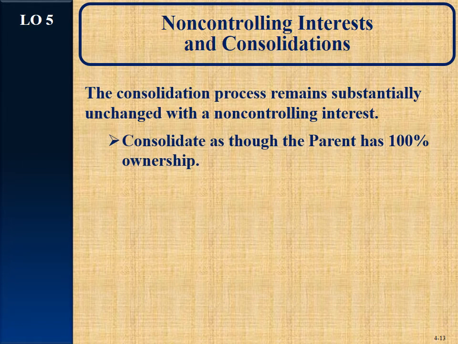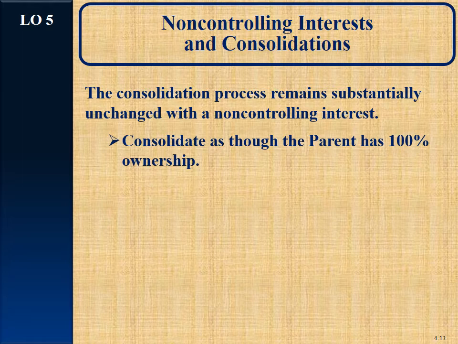All right, so the consolidation process remains substantially unchanged. As I said, we're actually going to add steps, not take any away or really change them. We consolidate the parent's and the subsidiary's trial balances as though the parent owns 100% of the company. So if you turn to page 157, we're going to be looking at an example of King Company and Pawn Company.